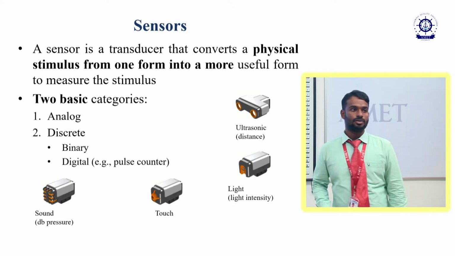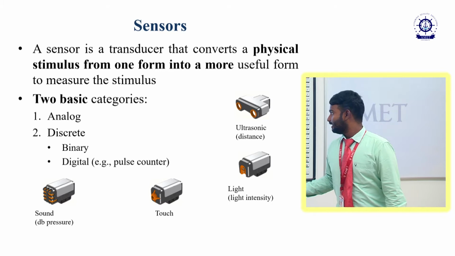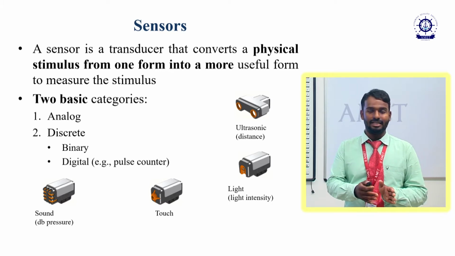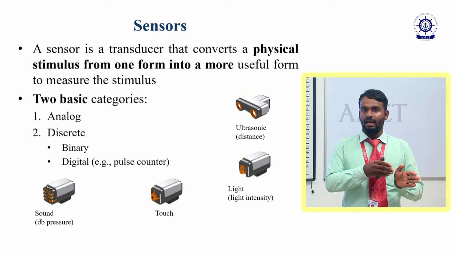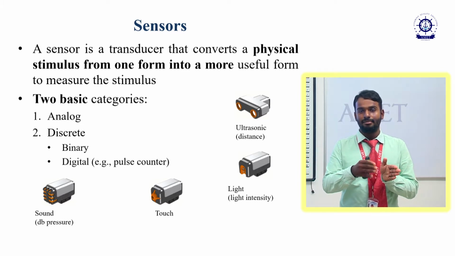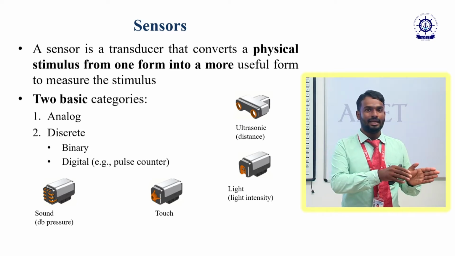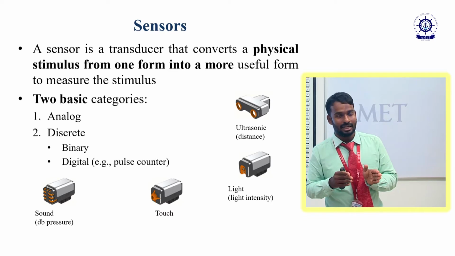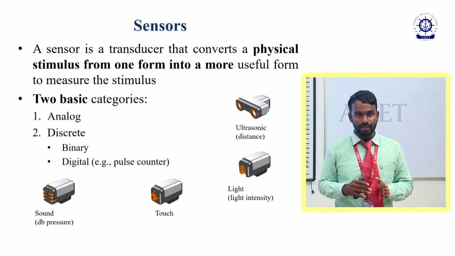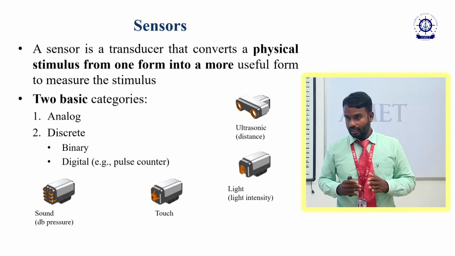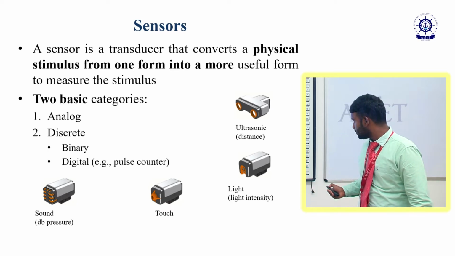Then the next one is sensors. As I told you preliminarily, a sensor is a device that can convert one form to another form. I can give the input as temperature, and it converts that temperature into electrical energy. I can give the input as light, and that light will be converted into electrical energy. You can see I can show the different types of sensors over here.